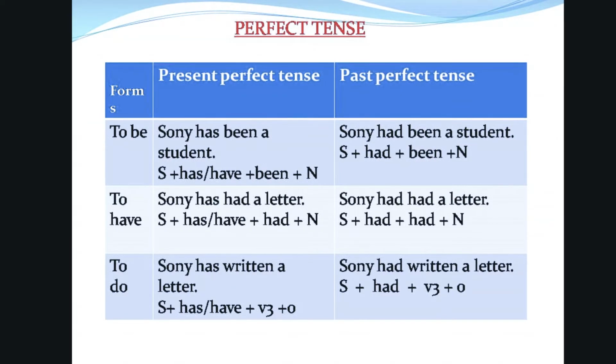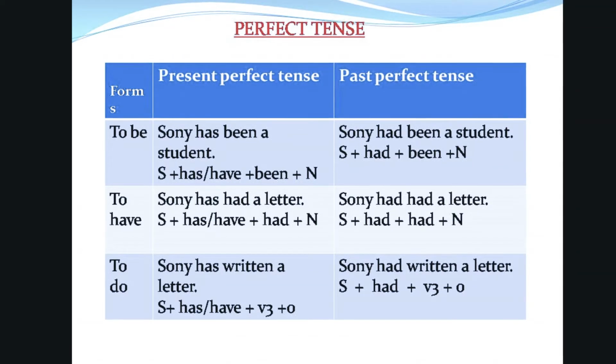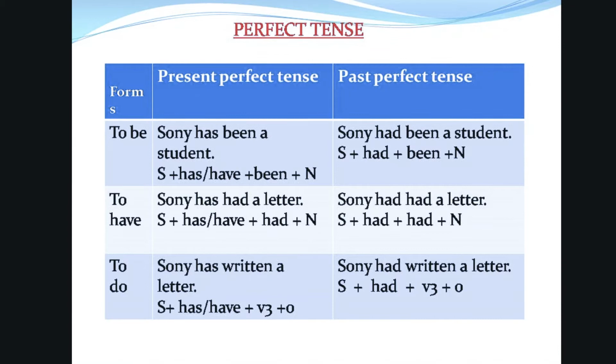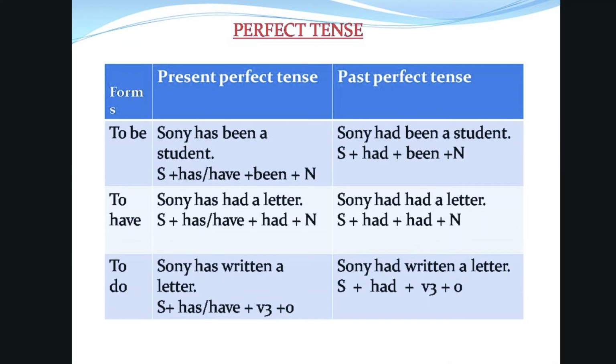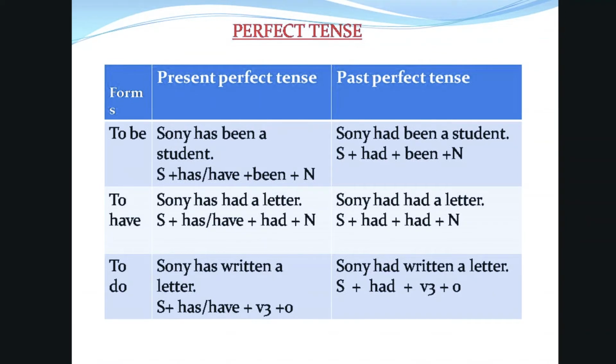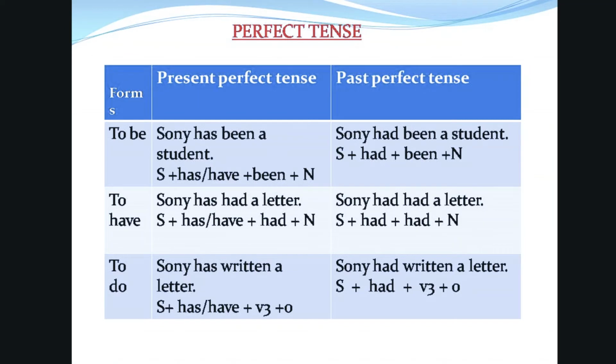To do form of the verb. Sunny has written a letter. Sunny, subject. Has or have, helping verbs. Written, third form of the verb. A letter, object, is an example for present perfect tense. Sunny had written a letter. Sunny, subject. Had, helping verb. Written, third form of the verb, that is called past participle. A letter, object.